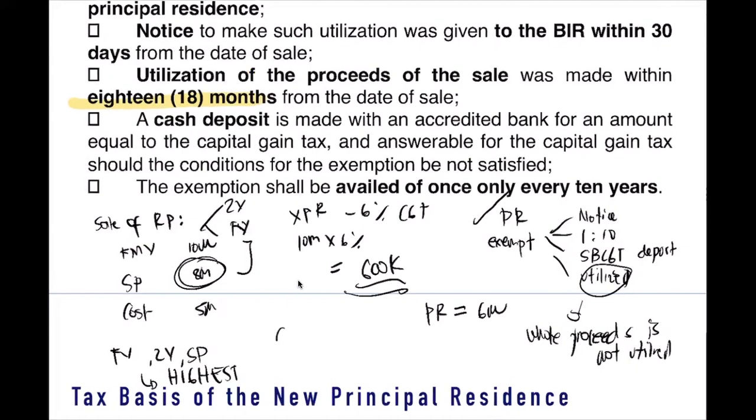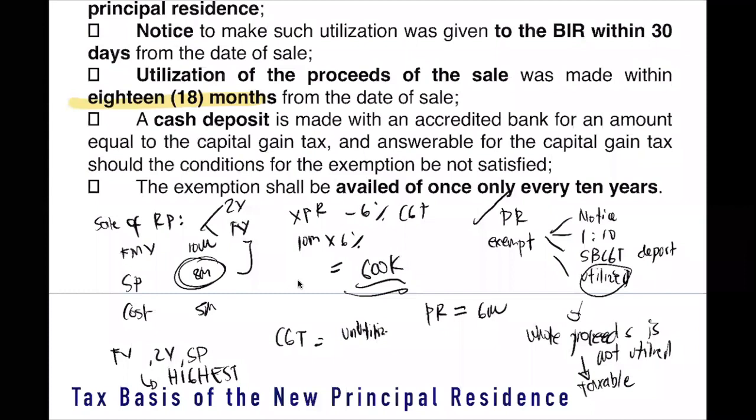To compute for our CGT, if the whole proceeds is not utilized, it is already taxable. So our CGT is equal to your unutilized portion divided by your selling price multiplied by your should-be CGT.